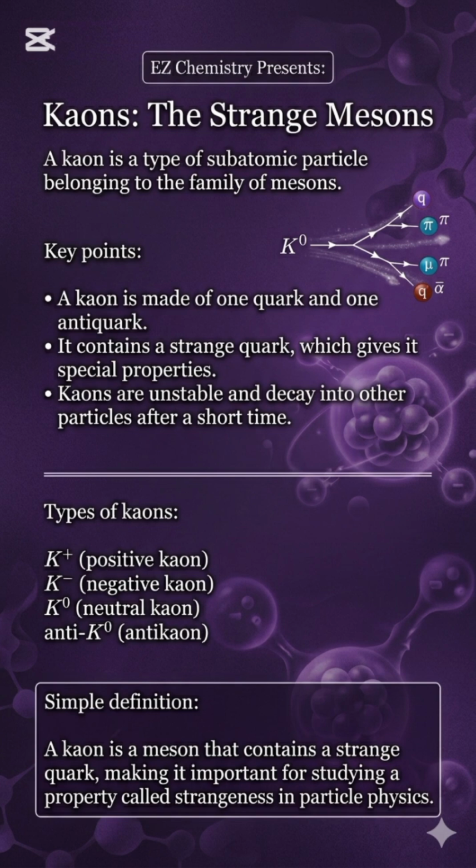Types of kaons. K positive kaon, K negative kaon, K neutral kaon, anti-K antikaon. Simple definition. A kaon is a meson that contains a strange quark, making it important for studying a property called strangeness in particle physics.